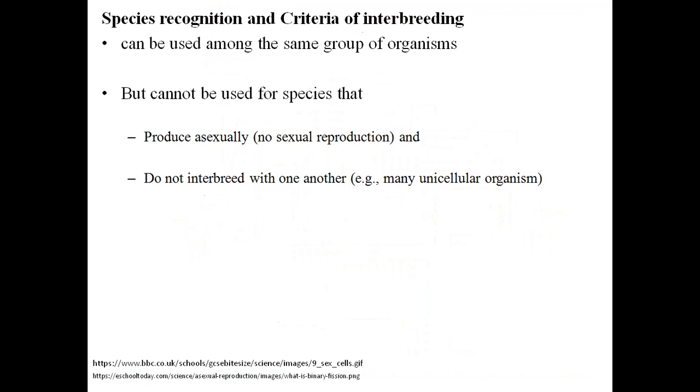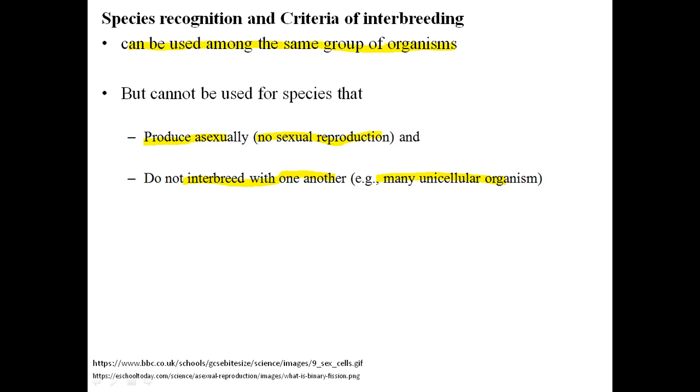So what are the criteria for interbreeding and species recognition? The species recognition criterion can be used among the same group of organisms, but it cannot be used for species that reproduce asexually. It means that they reproduce asexually. What does it mean? Asexual reproduction means they do not have sexual reproduction, and these organisms or species do not interbreed with one another. For example,